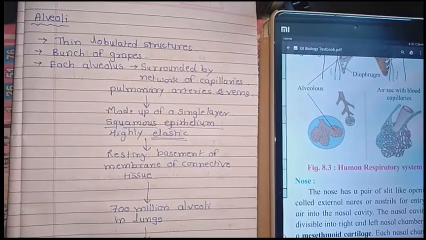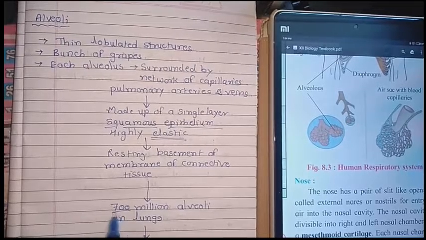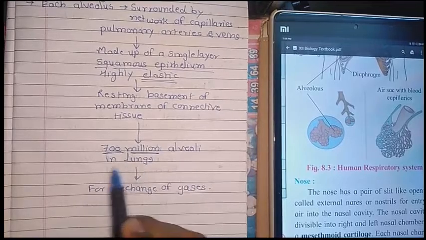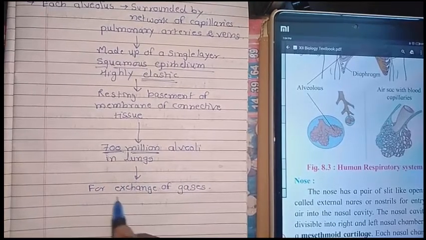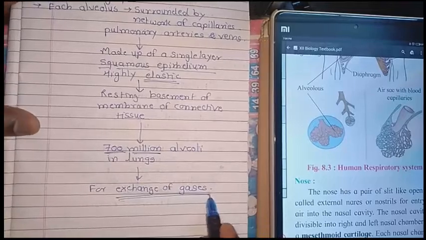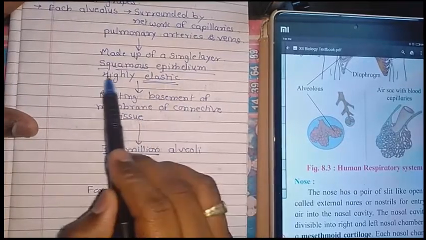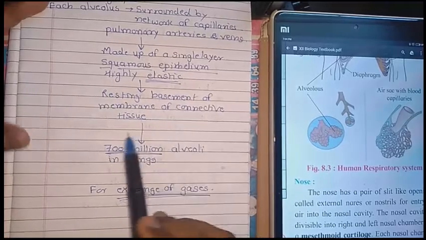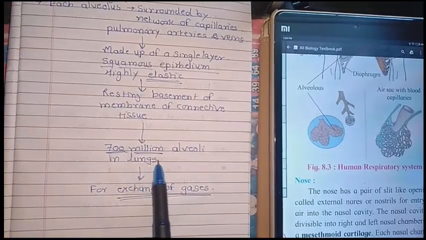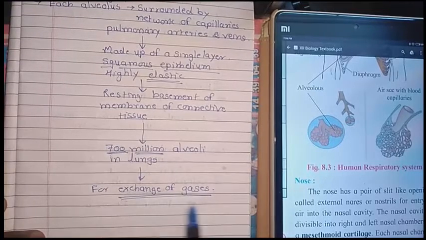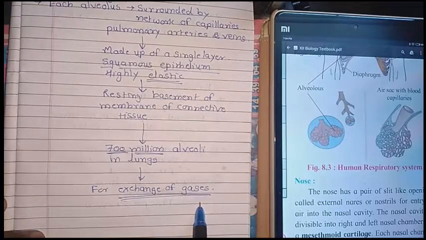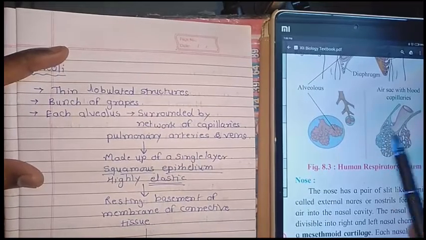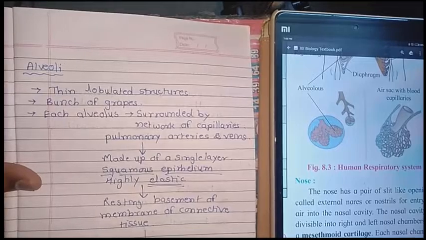How many alveoli are present? Almost about 700 million alveoli are present in the lungs, for exchange of the gases. It is made up of squamous epithelium, highly elastic in nature, resting on the basement membrane of connective tissue. That is almost 700 million, and the main function of the alveoli is exchange of gases. Because it is surrounded by the network of capillaries, as you can see here.